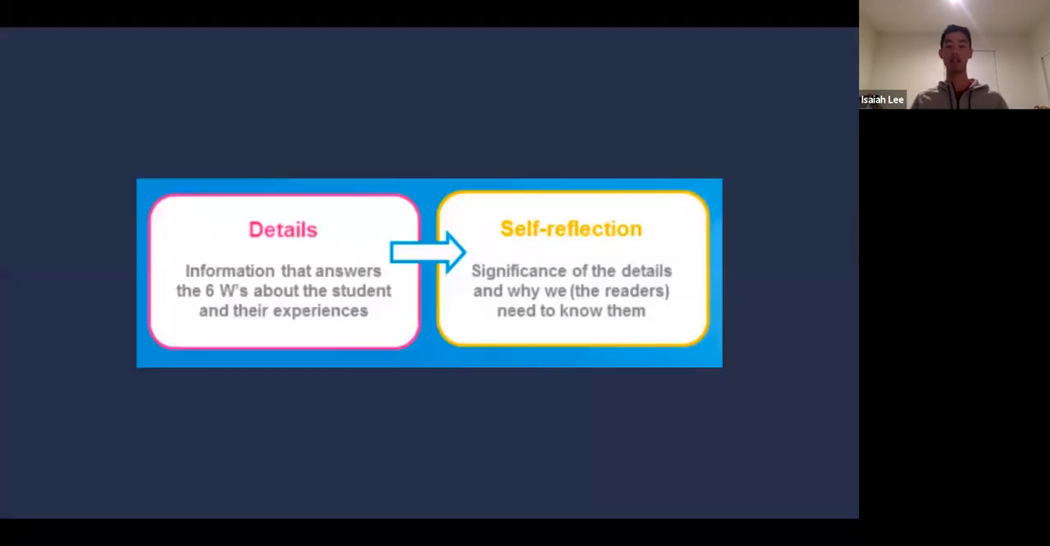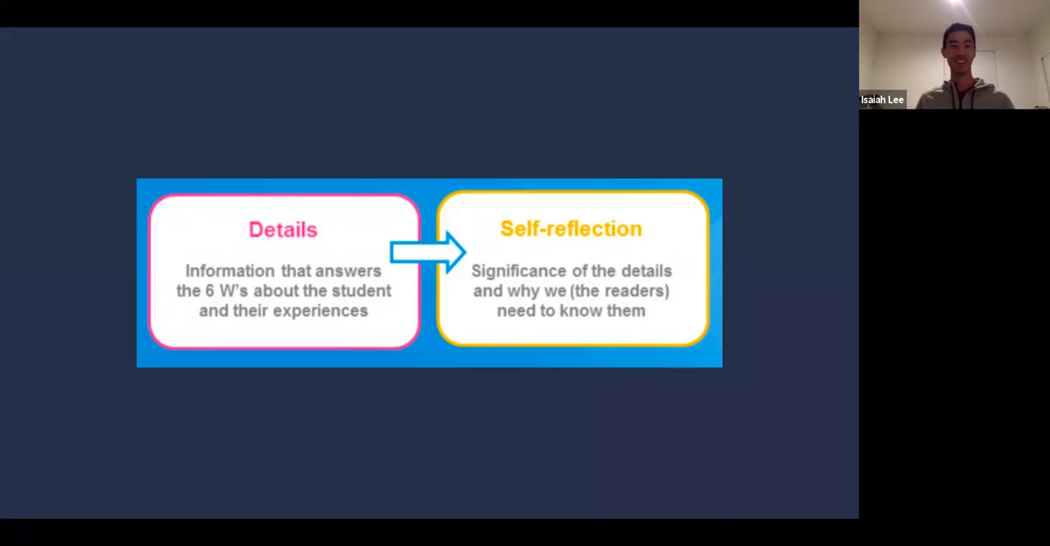And this last slide is more so just reiterating what we've covered. The details are super important. You need to give information that answers the 6 W's about the student and their experiences: the who, the what, the where, the why, the how, and when. So I guess 5 W's and 1 H.